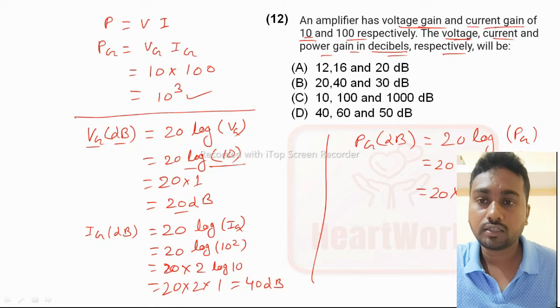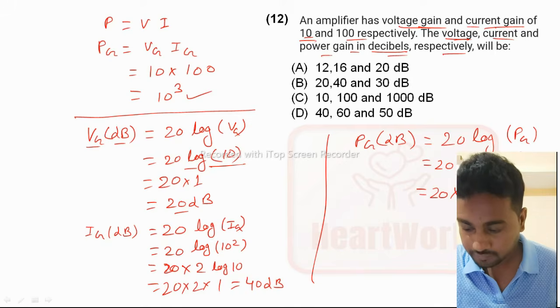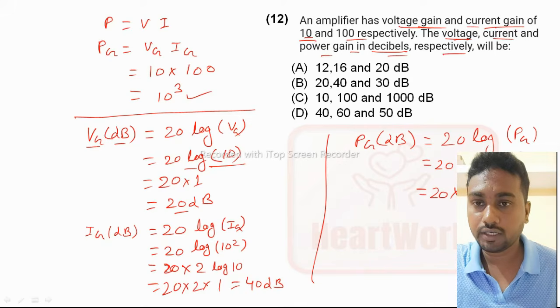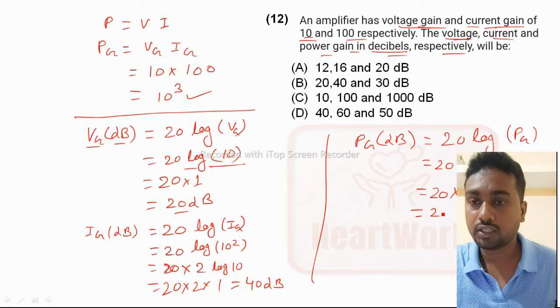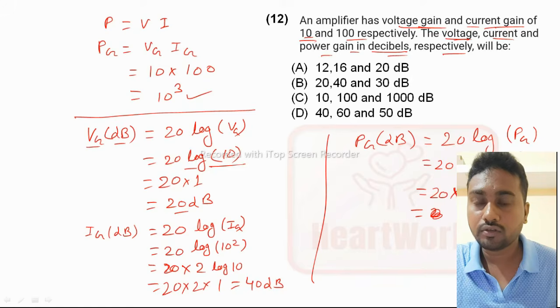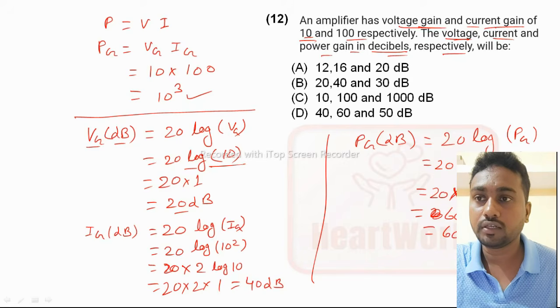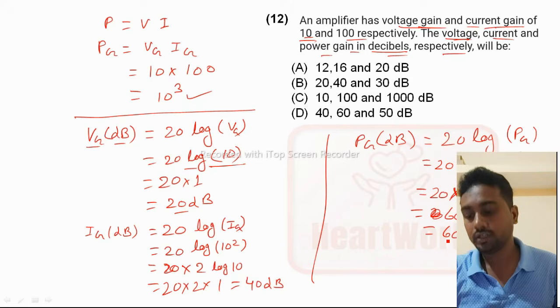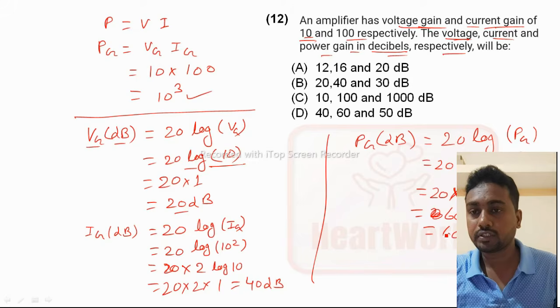We can write this as 3 log 10. So 20 into 3 is 60, and into 1, so 60 dB.